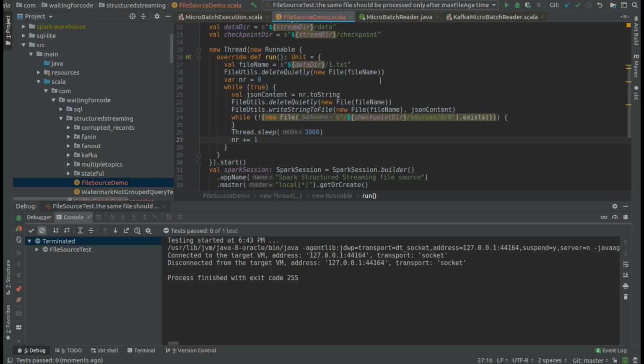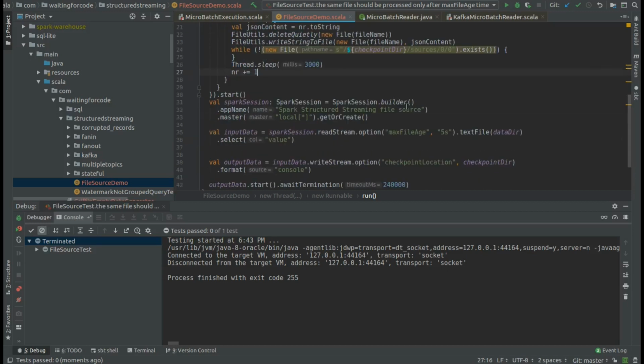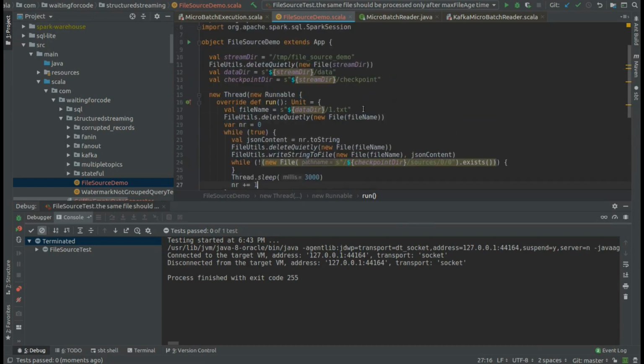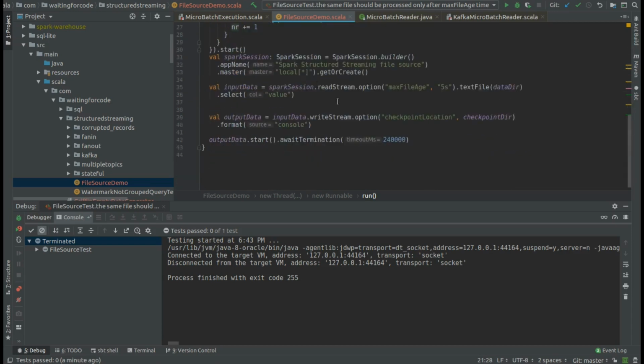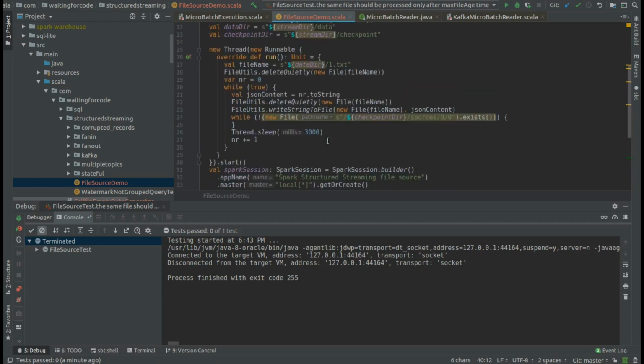Hi, welcome to this video where I will show you, or prove to you, that Apache Spark will reprocess a file with the same name after this timestamp threshold passes. So at the beginning in my example, I'm creating a background process that will continuously run and every 3 seconds will create a file with this name that will have an auto-incremented number in the content. And later I will use this auto-incremented number to print it on the console.